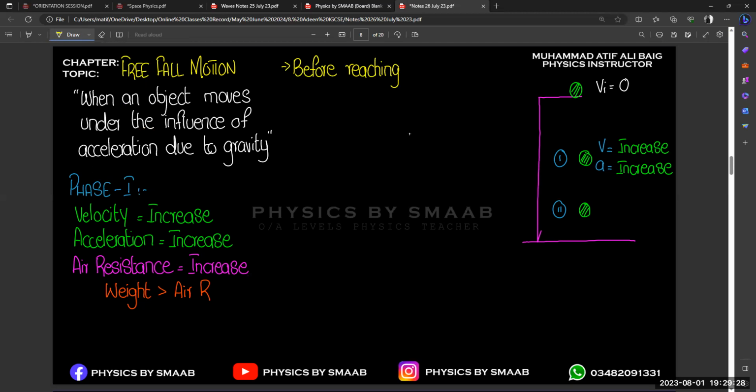So before reaching phase 2, air resistance will increase and try to balance the weight of the body. It means that at this stage it almost balances the weight, not completely, like 80-90%.